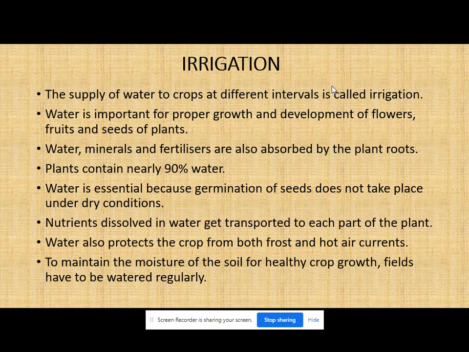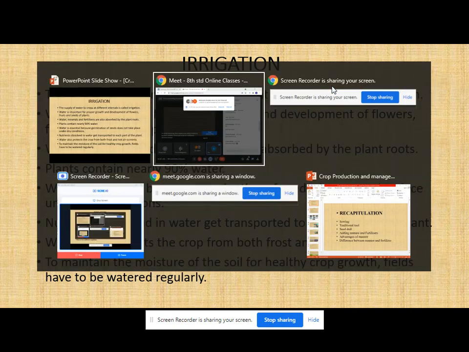To maintain the moisture of the soil for healthy crop growth, fields have to be watered regularly. To maintain the moisture of the soil and the water level in the crop, the fields have to be watered regularly. We have to continuously supply the water to the plants regularly.